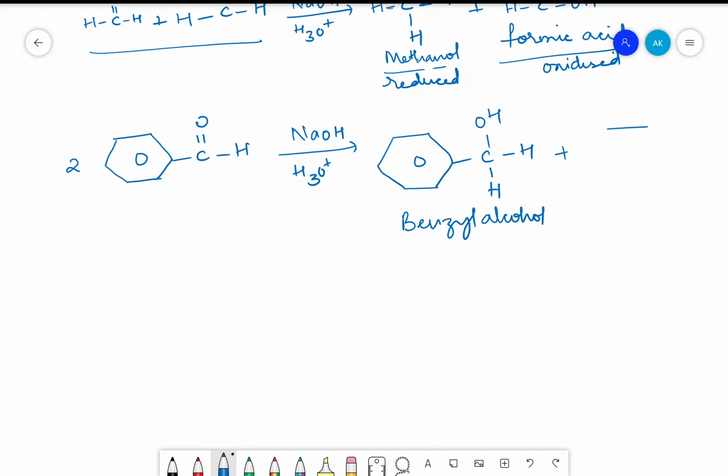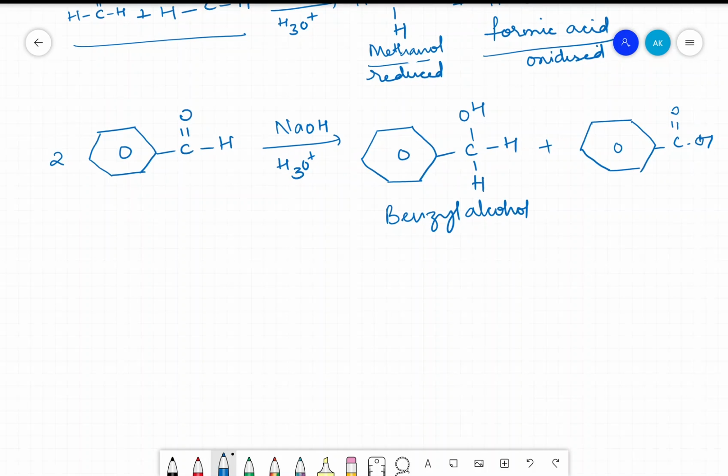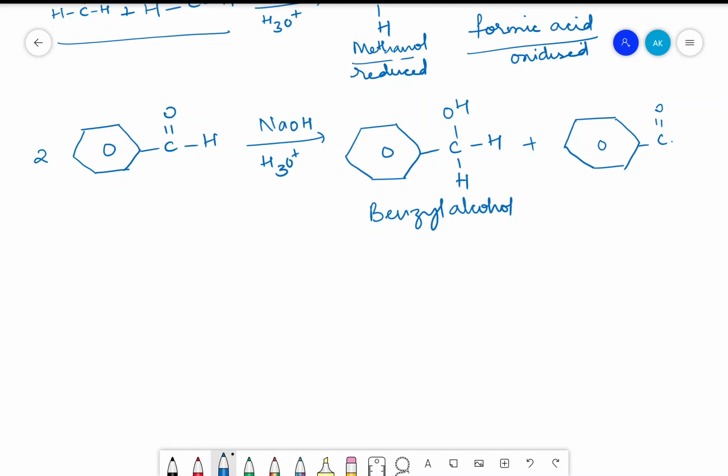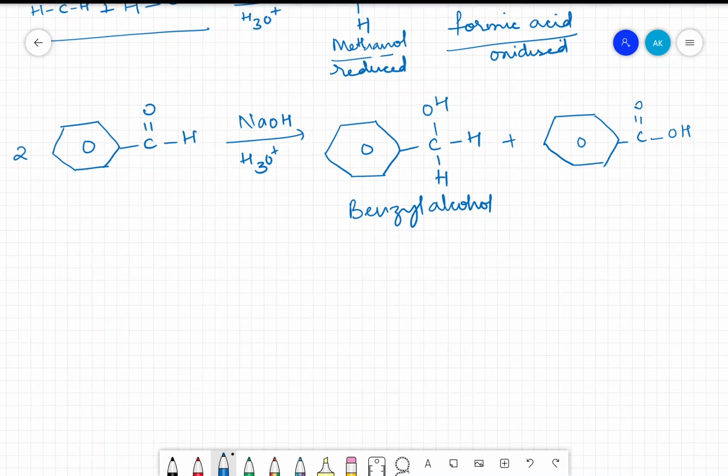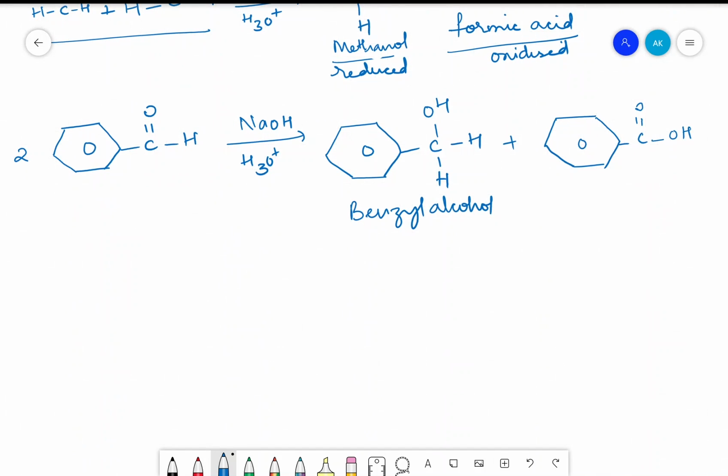plus the phenyl ring as it is, C double bond OH. This is benzoic acid.